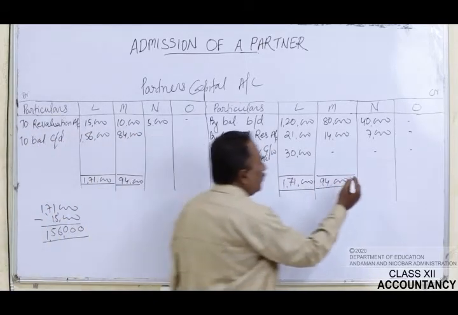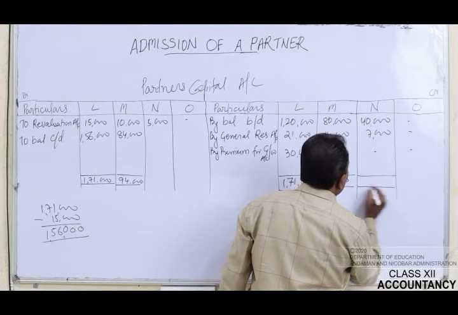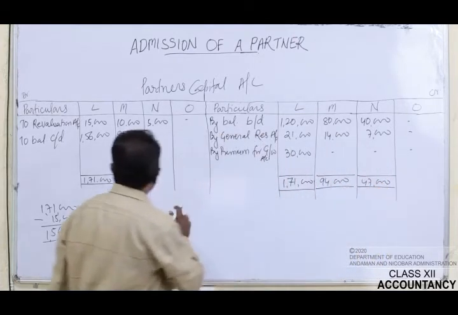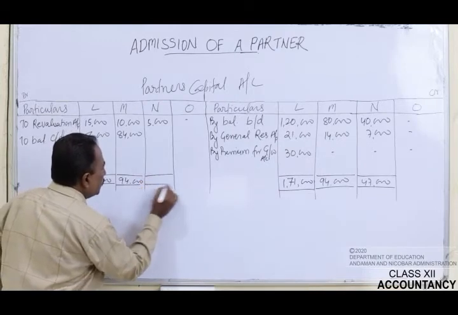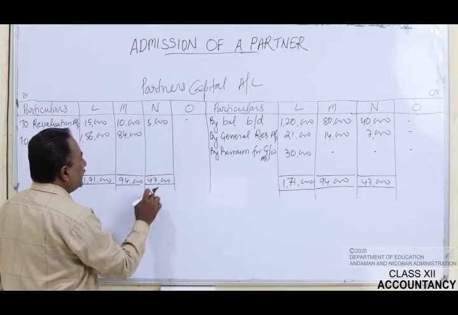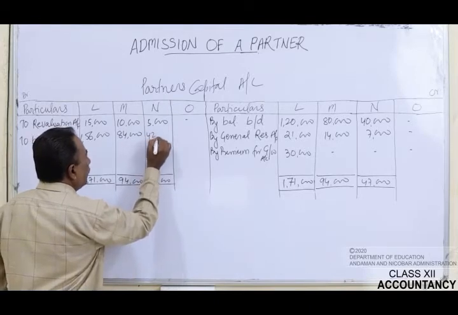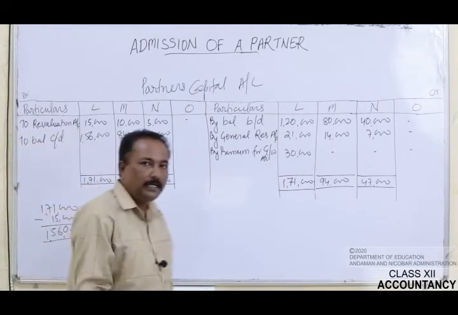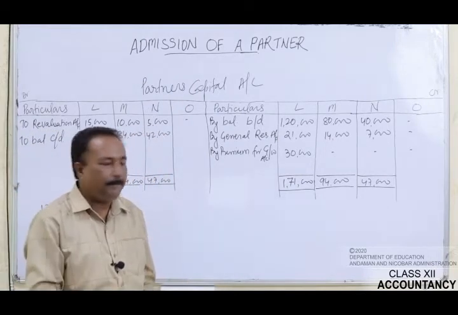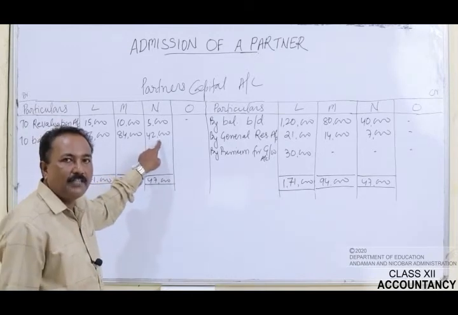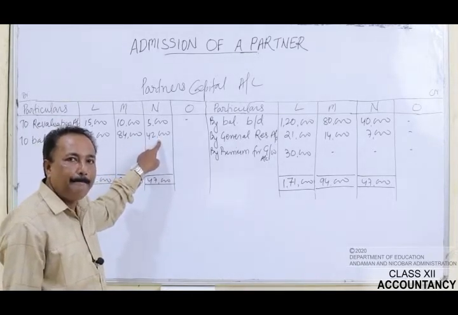Now let's talk about N's capital. The total of the credit side of N's capital is rupees 47,000. The same figure has to be recorded here as rupees 47,000. If you subtract rupees 5,000, that will be rupees 42,000. Now, in order to calculate O's proportionate capital, you have to add the balancing figures of the capital accounts of L, M and N.